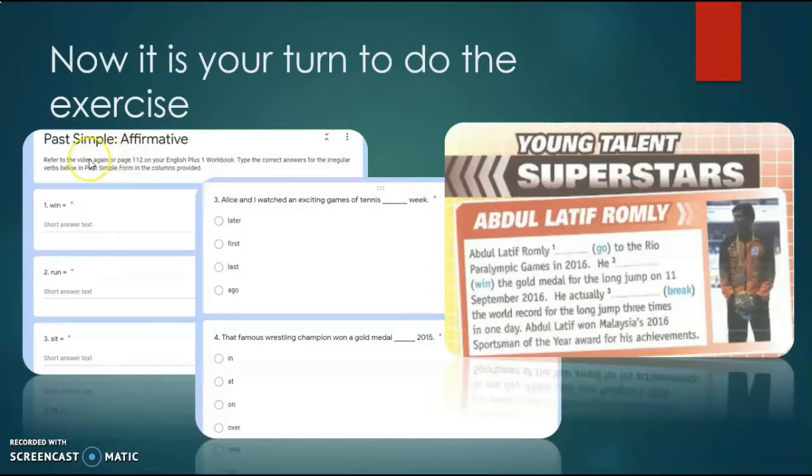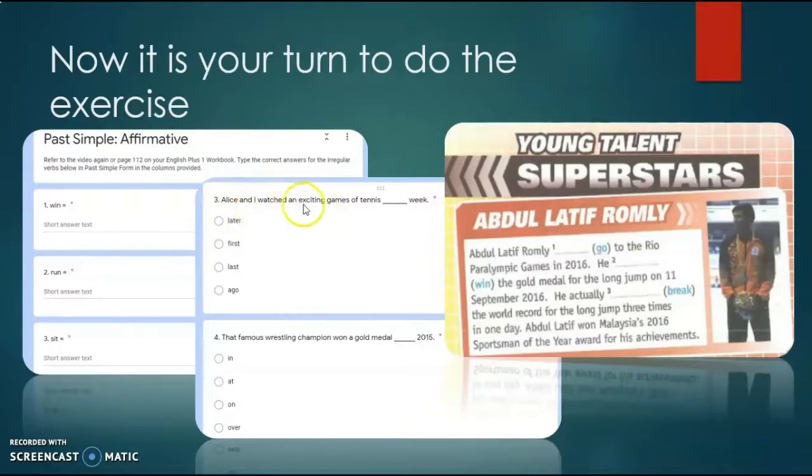For the first Google Form exercise, you will be required to change the verb into its past simple form. For example, here number 1, "win". The past simple form of the word "win" is "won". We have discussed this earlier. Then we also have another exercise whereby we need to fill in the blank with the time expression.